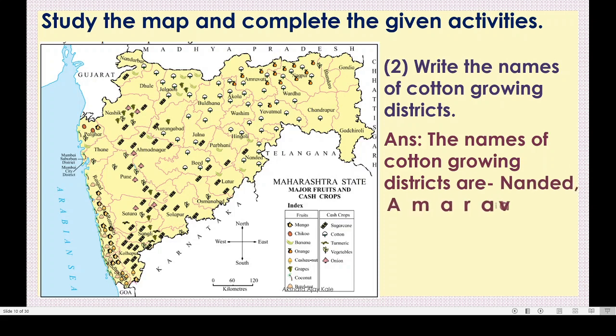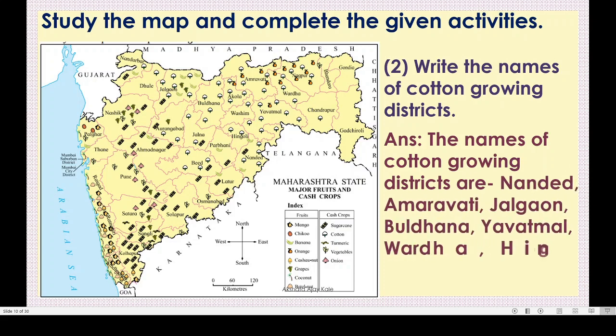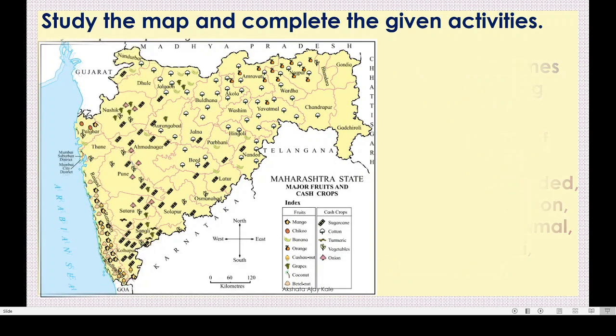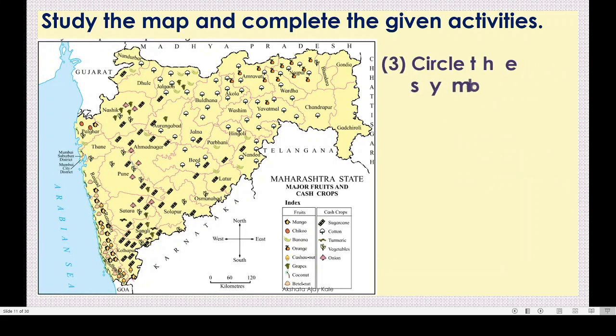The names of cotton growing districts are Nanded, Amravati, Jalgaon, Buldana, Yavatmal, Wardha, Hingoli, Beed, Jalna, Nandurbar, etc. Okay, all these district names you have to mention in the answer. Got this, children? Nice. We will move to the third question.